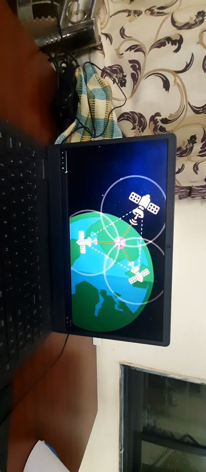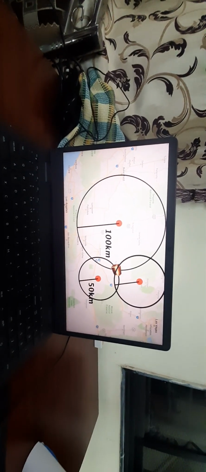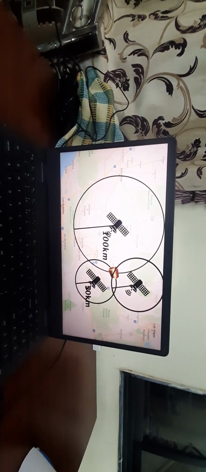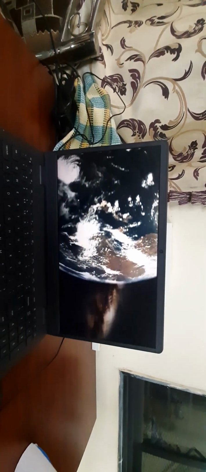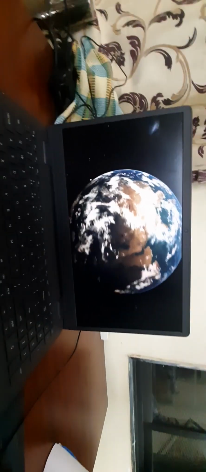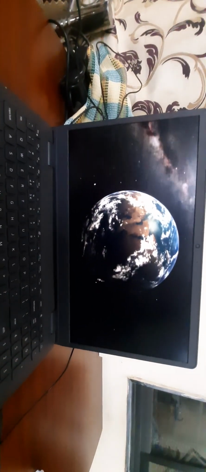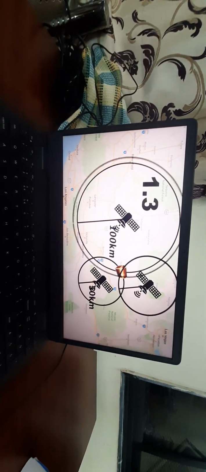Now we'll move on to some of the uses of conic sections. So the circles are used to navigate the location of a person. By taking the intersection of three circles, we can figure out the location of a person. In a 3D world, we can also use this technique, but in 3D we also have to find out the altitude of the person. So in that case, we have to take 4 satellites and take the spheres, and then we have to take the intersection of all the spheres.